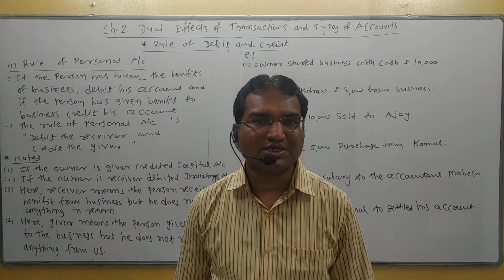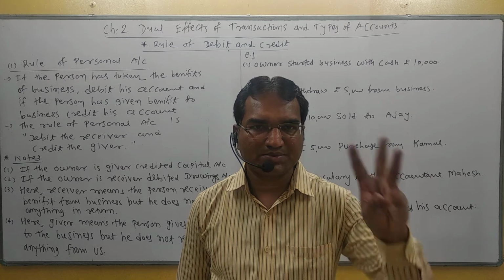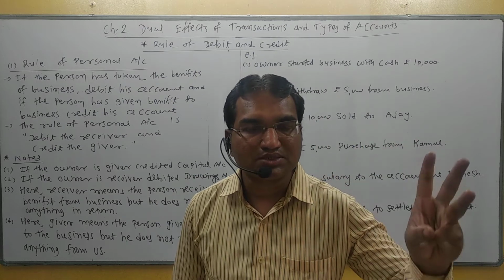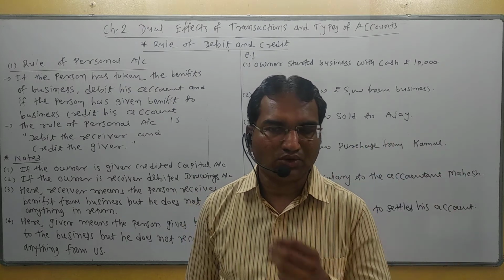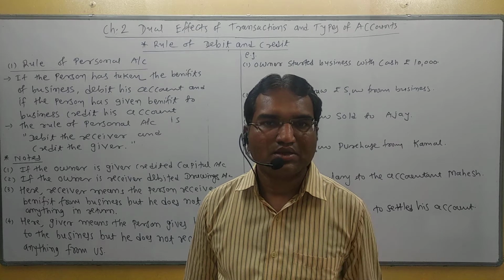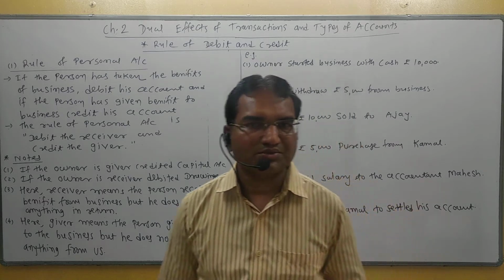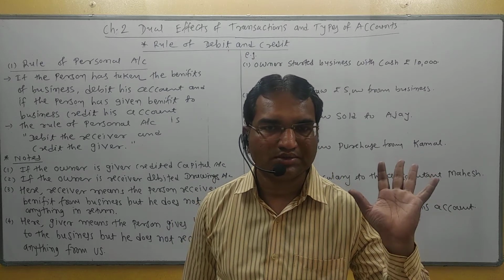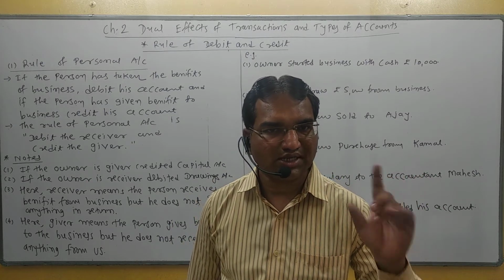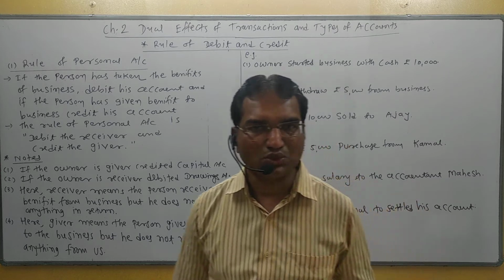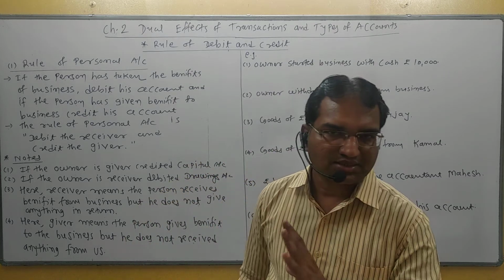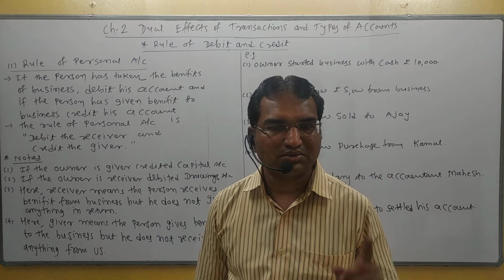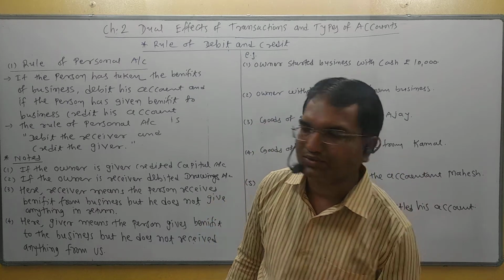Previously we have seen the types of accounts. How many types of accounts are there? Three. Which three accounts? Personal, real and nominal, right? So there are three types of account and each account has a specific rule. That means three types of account, so three rules. In this lecture we will discuss only the first rule, the rule of personal account.